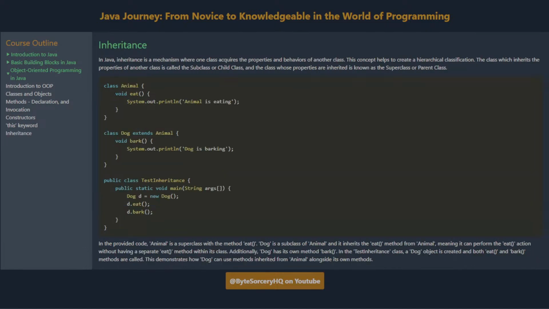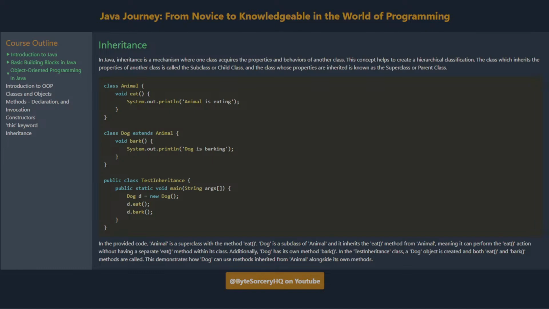Inheritance. In Java, inheritance is a mechanism where one class acquires the properties and behaviors of another class. This concept helps to create a hierarchical classification. The class which inherits the properties of another class is called the subclass or child class, and the class whose properties are inherited is known as the superclass or parent class.